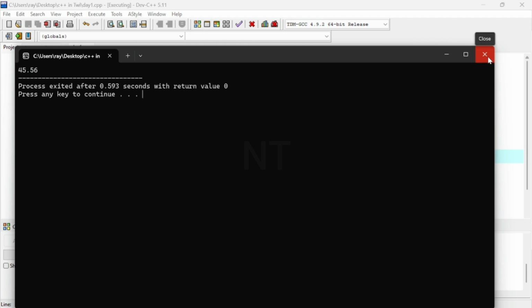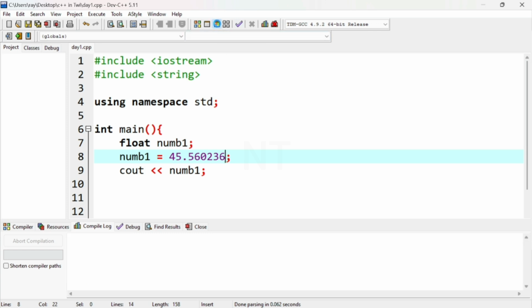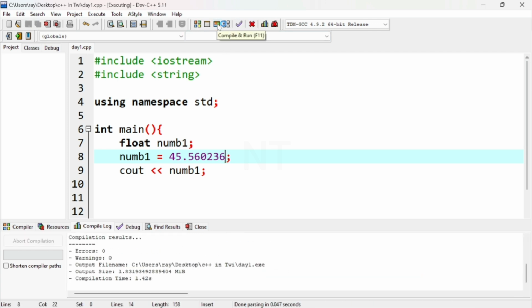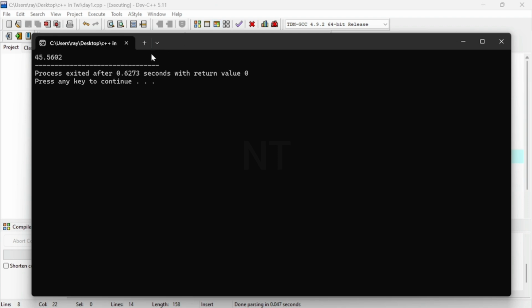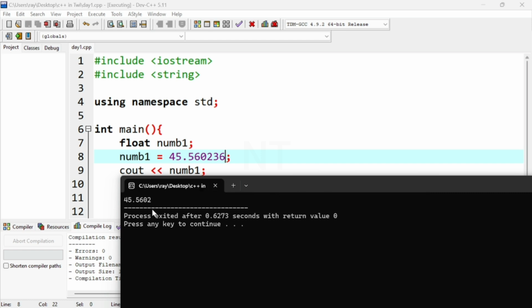So float usually contains maybe 6 to 7 decimal digits. So let me put in more digits, so they have 6 decimals, right? Let me run this one and see. Okay, so we get 45.5602. It has cut some of the digits off. So float has a limit. The number of decimals it can use has a limit.